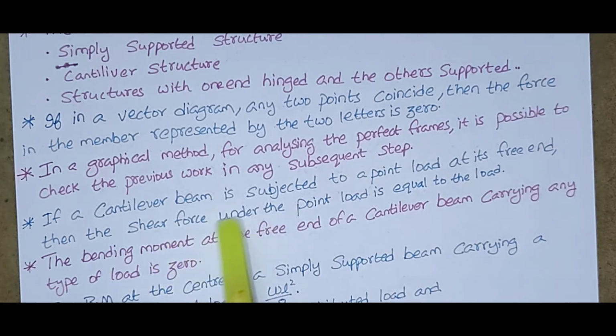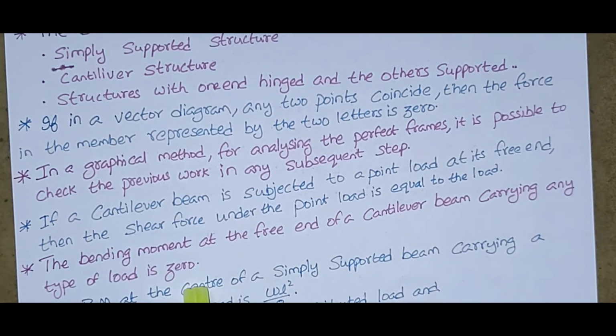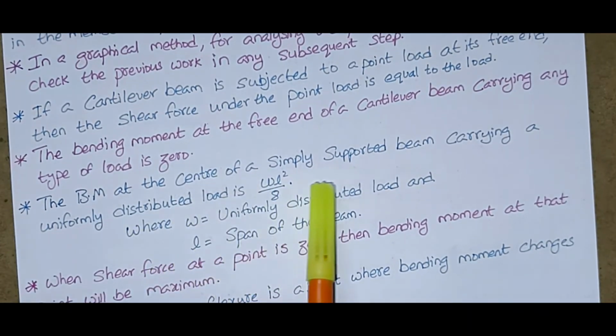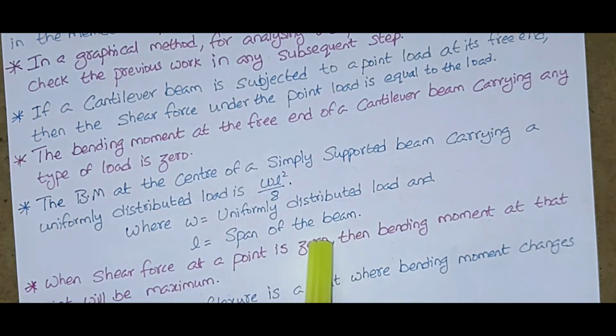If a cantilever beam is subjected to a point load at its free end, then the shear force under the point load is equal to the load. The bending moment at the free end of a cantilever beam carrying any type of load is 0. The bending moment at the center of a simply supported beam carrying a uniformly distributed load is WL square by 8, where W is the uniformly distributed load and L is the span of the beam.